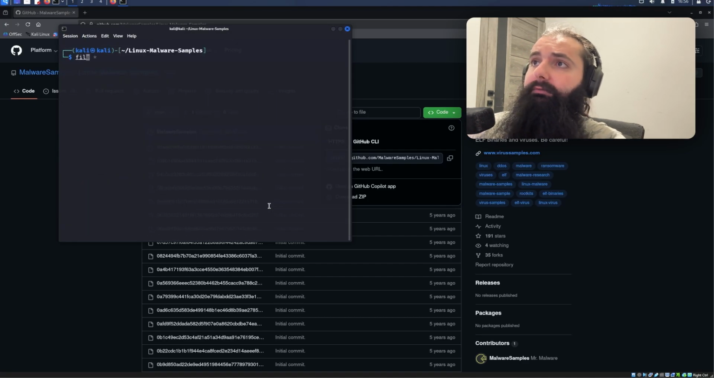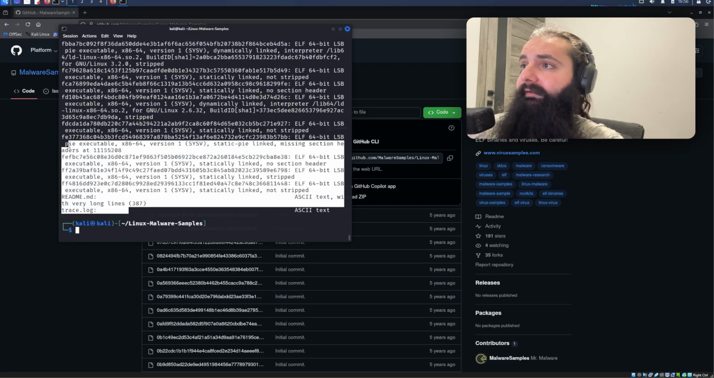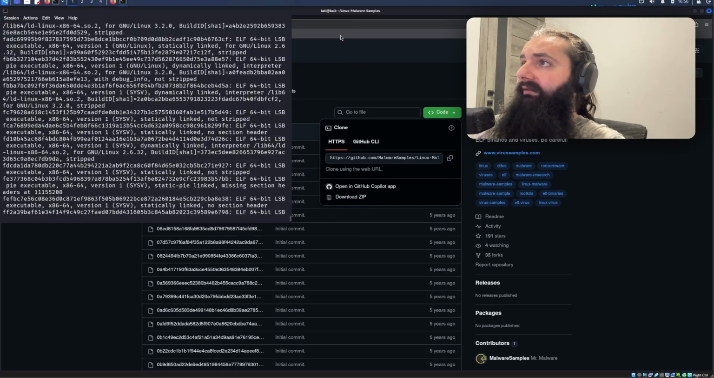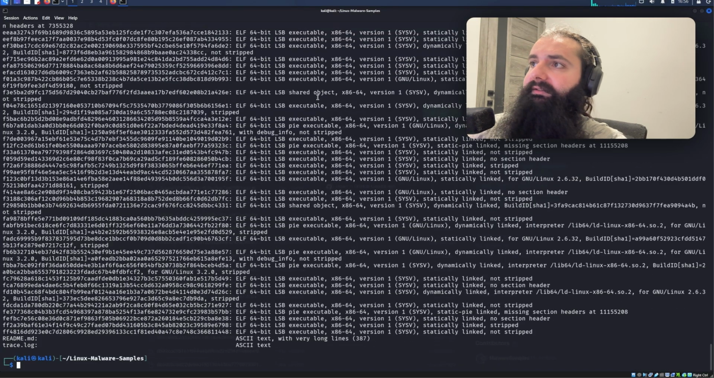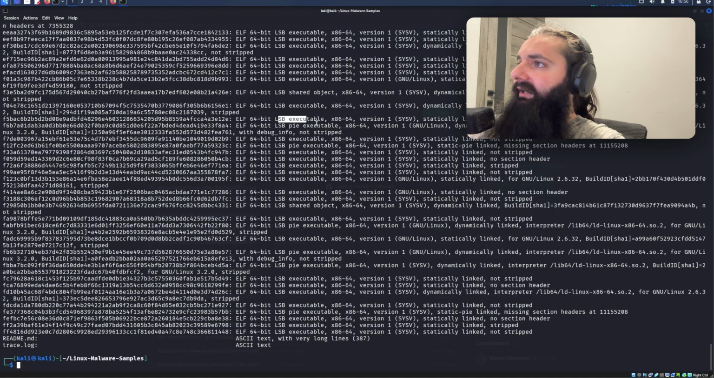But what I can do is I can run file star, and that will show me exactly what's happening. You can see here it shows all of the files. Let me do it a bit like this so it's a bit more visible. A file, it's an ELF64 LSB executable.